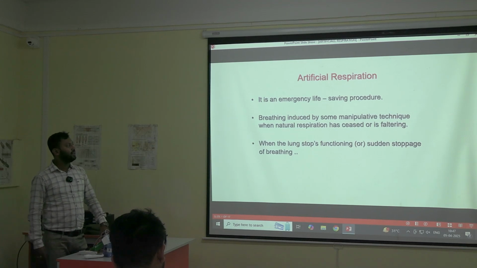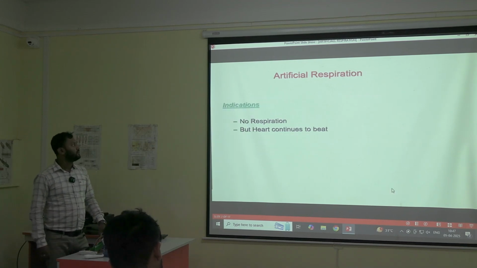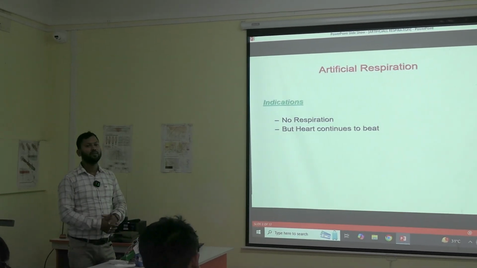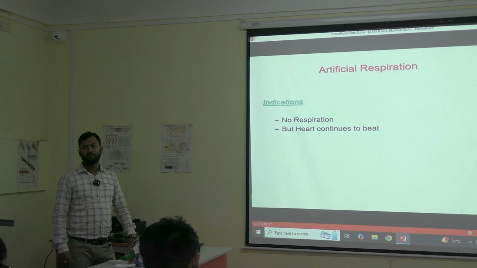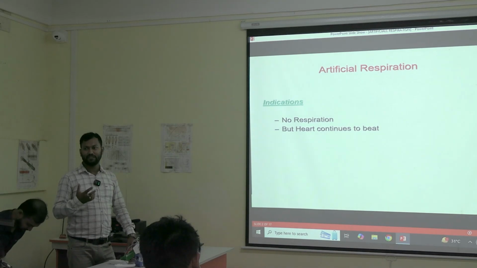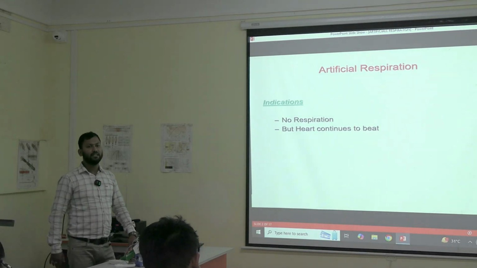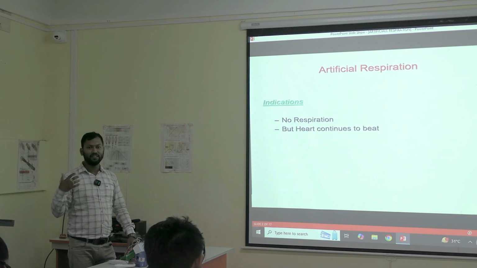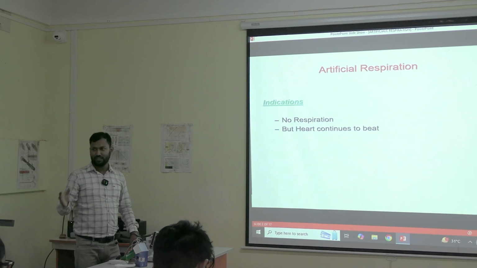And when the lungs stop functioning or there is sudden stoppage of breathing, there is one indication of artificial respiration. That is, the patient is not breathing, no respiration, but the heart continues to beat. The heart rate is there, but the patient is not able to breathe. If heart rate is not there, we have to do CPR. So that is a different issue. So today we are discussing only the respiration part, not the cardiac part.